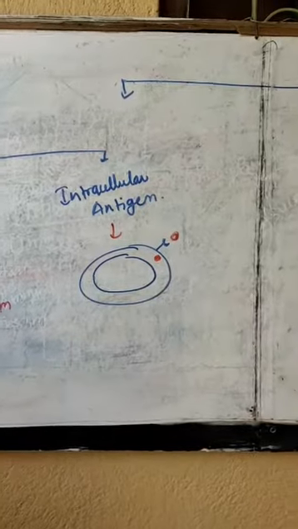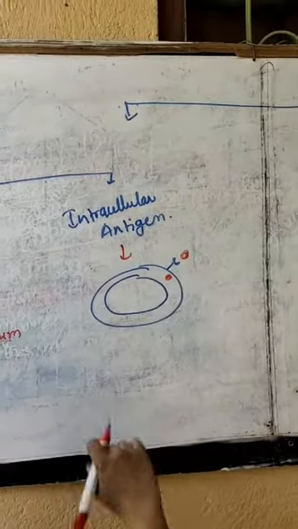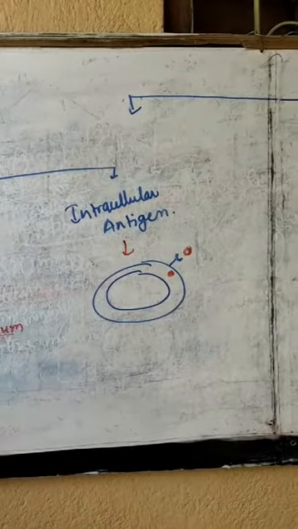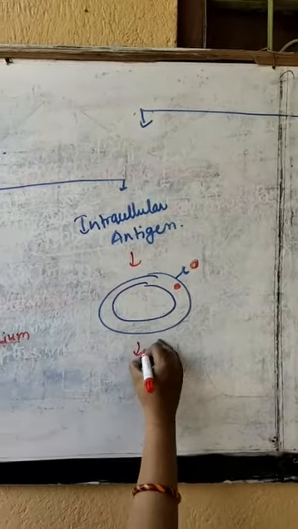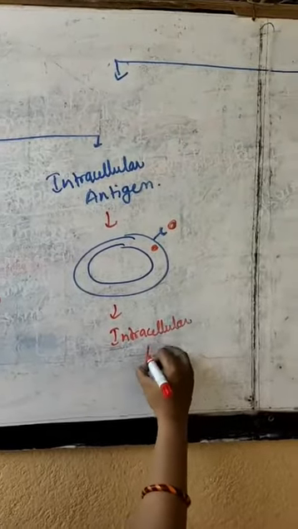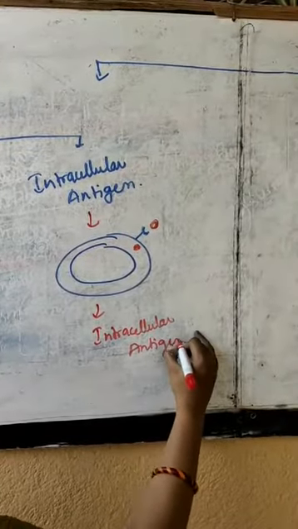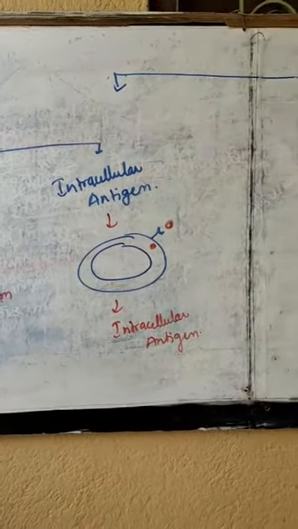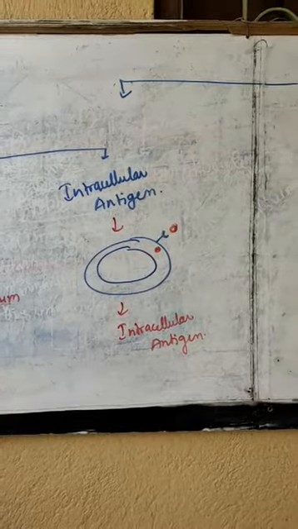So a virus will get inside the cell. A virus has the capacity to invade the cell, and these are called intracellular antigen.